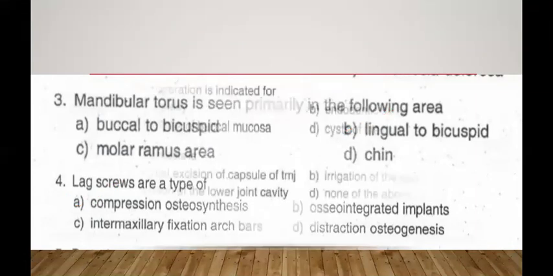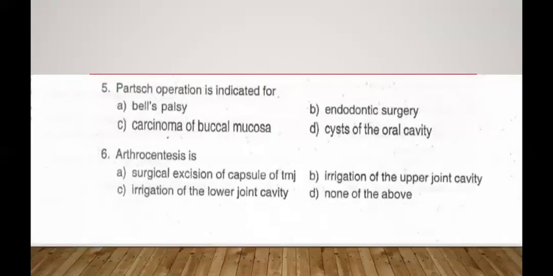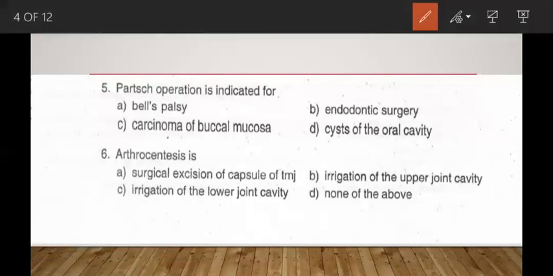Moving to the next question. Question 5. Parsh operation is indicated for A. Bell's palsy, B. Endodontic surgery, C. Carcinoma of buccal mucosa, and D. Cysts of the oral cavity. The correct answer is D. Cysts of the oral cavity.